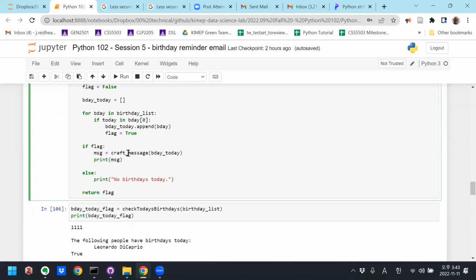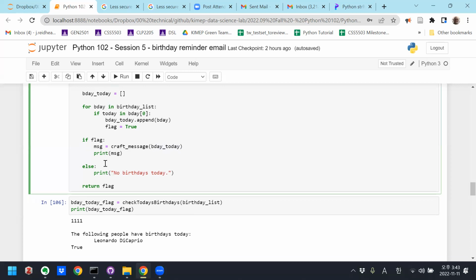And then the message, we're going to use the craft message function. We'll call the craft message function. And notice I'm not passing in the full birthday list to craft message now, right? I'm passing in birthday today, which is the subset of birthdays which are today, right? It's a subset of names in the list who have birthdays today. So that means the message that we craft is only going to mention Leo and Theodore and not Carl. And then it'll print the message for us.